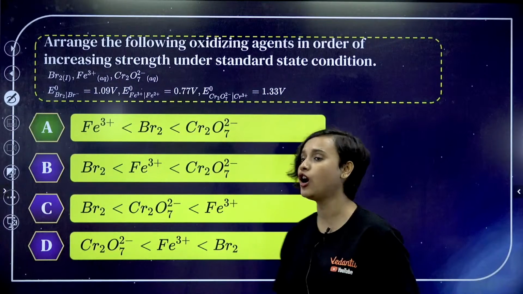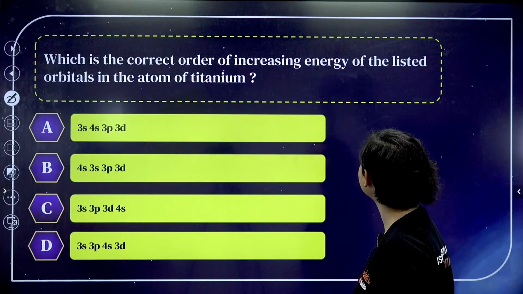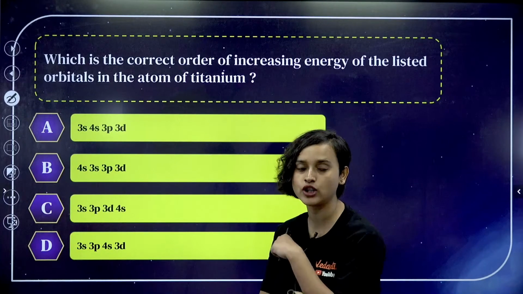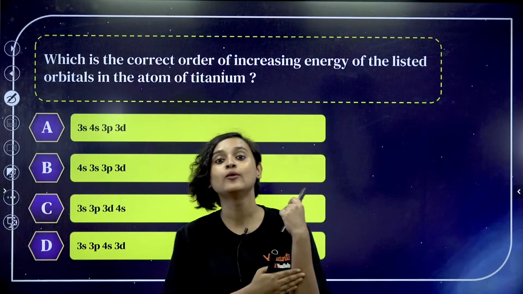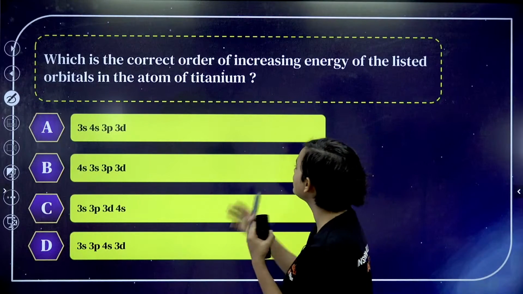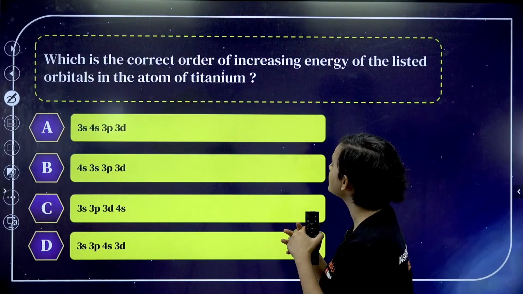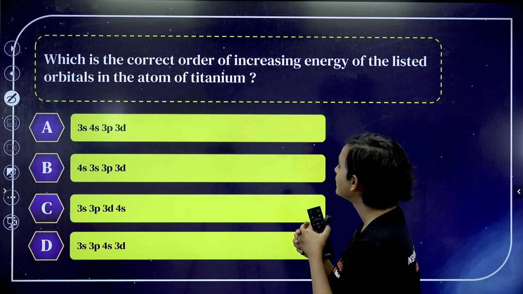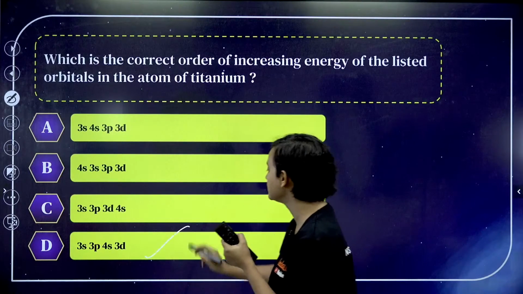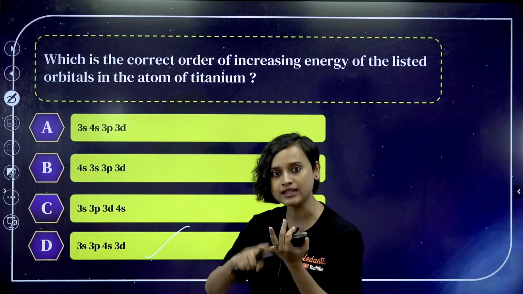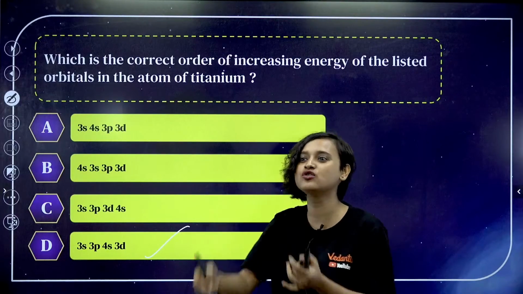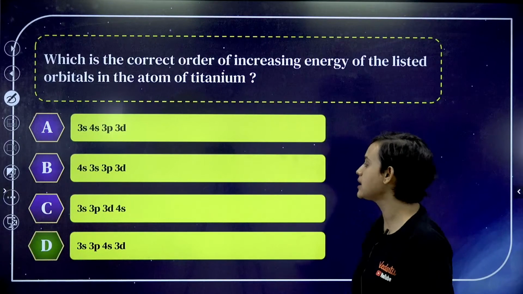Which is the correct order of increasing energy of the listed orbitals in the atom of titanium? What is titanium? Scandium, titanium. 21, 22. 22. That means it will be 4s2 3d2. So option D. That's the electronic configuration. 3s, 3p, then it doesn't go to 3d. The electrons enter 4s first and then it goes to d, isn't it? So 3s, 3p, 4s, 3d.